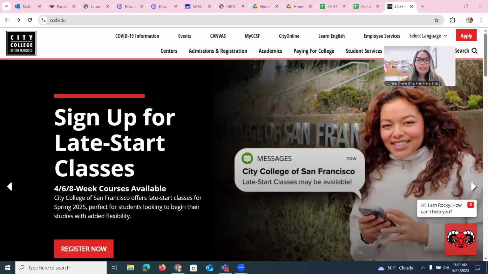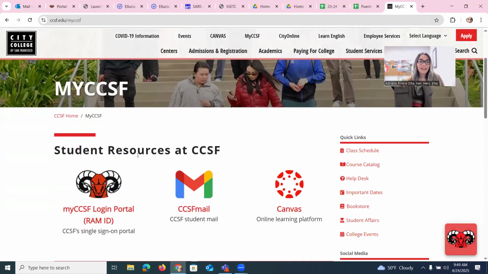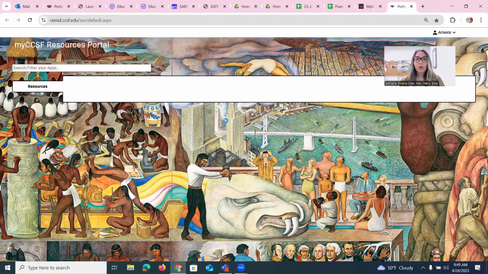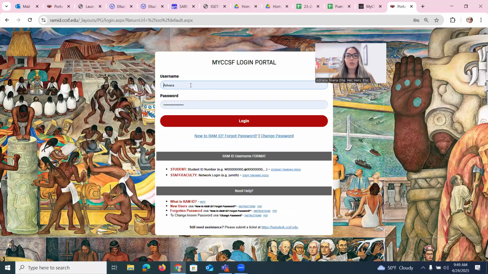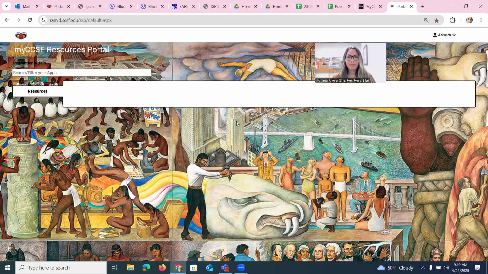And the first place that we're going to go is to make sure that you know how to log into my CCSF RAM portal. So here I am in the CCSF webpage, and you are going to click on My CCSF, and then from there, click on My CCSF login portal. This is the portal where you add, drop classes, make any changes. You're going to type in your student ID number and your password, and click on login.